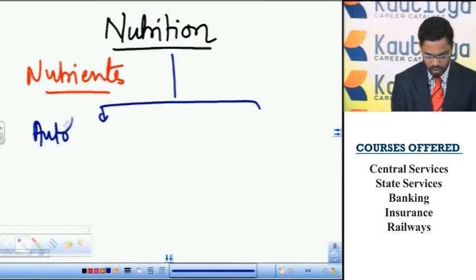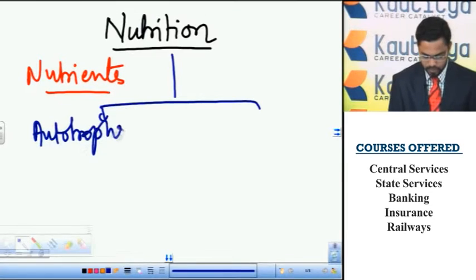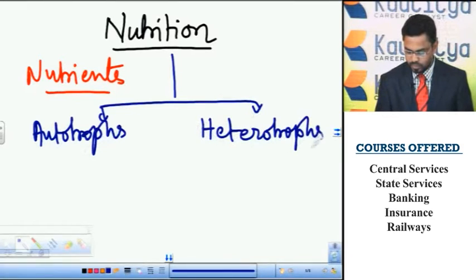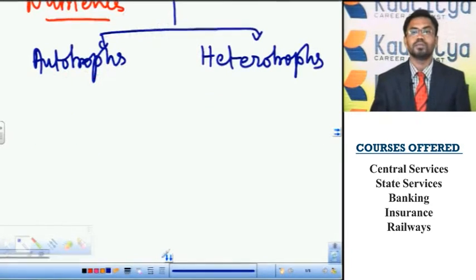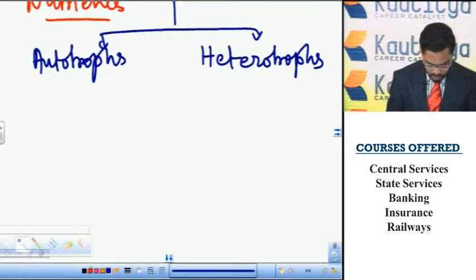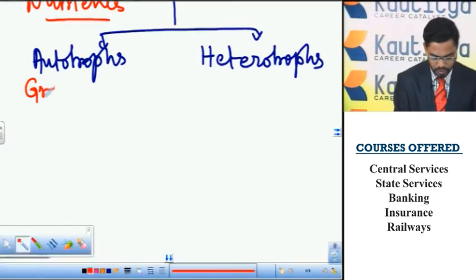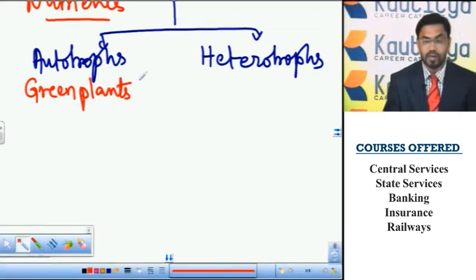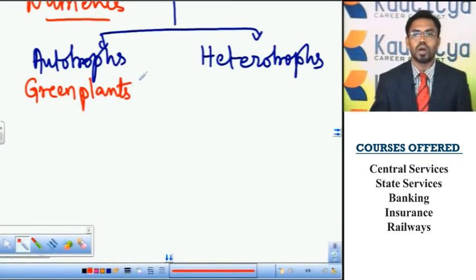They are autotrophs and heterotrophs. Autotrophs: auto means self, trophic means feeding. These are self feeders. So these are green plants. The green plants prepare their own food material by utilizing solar energy.